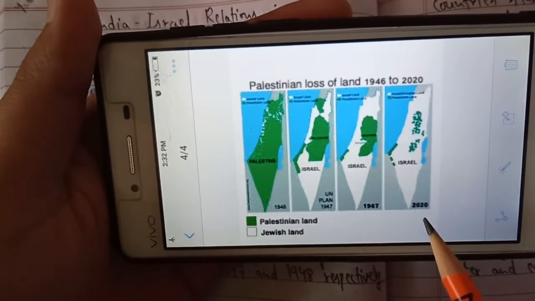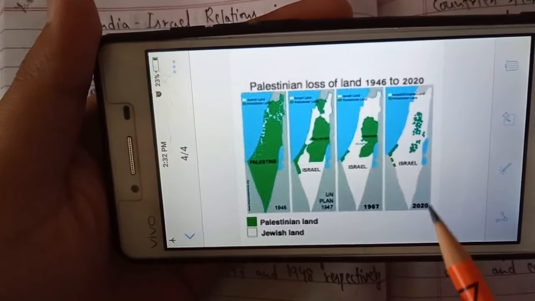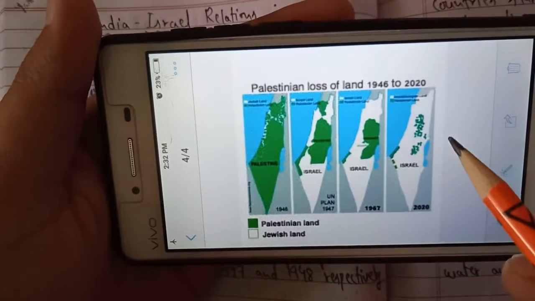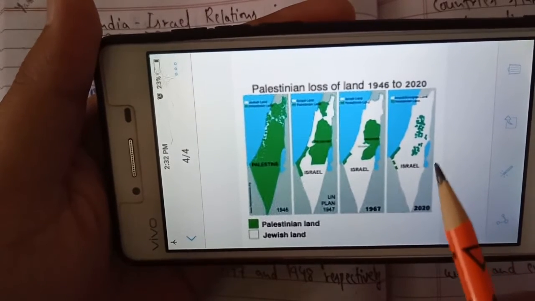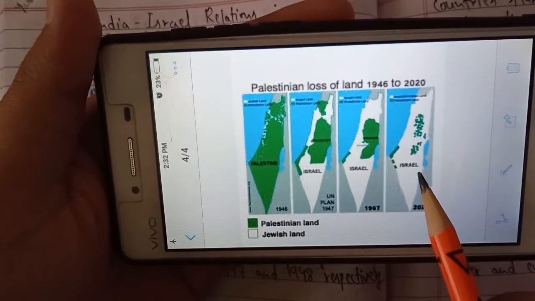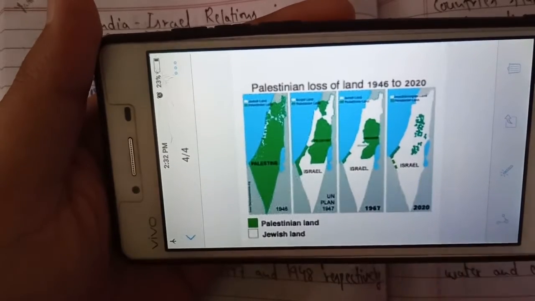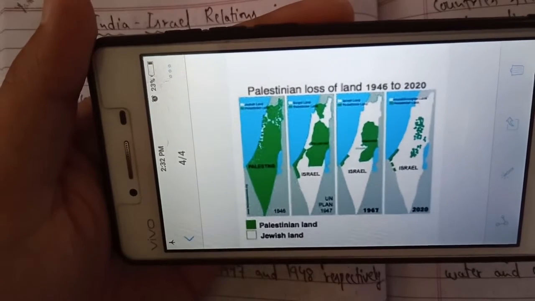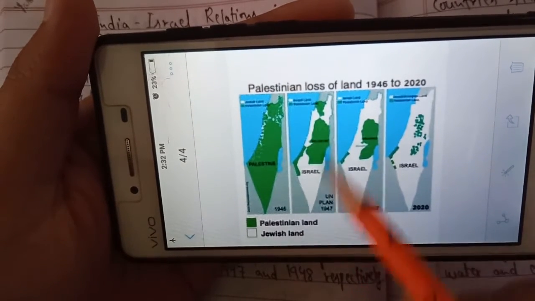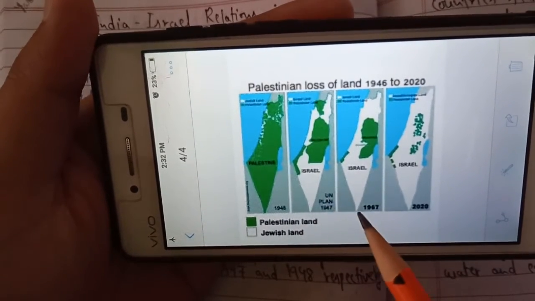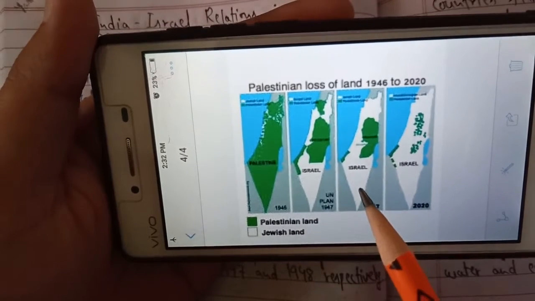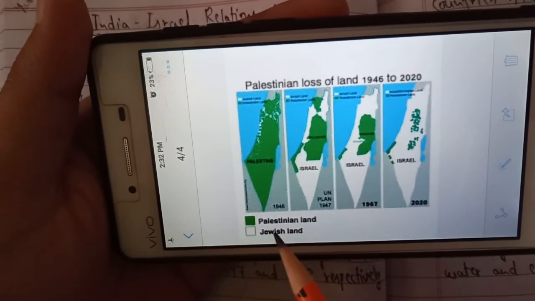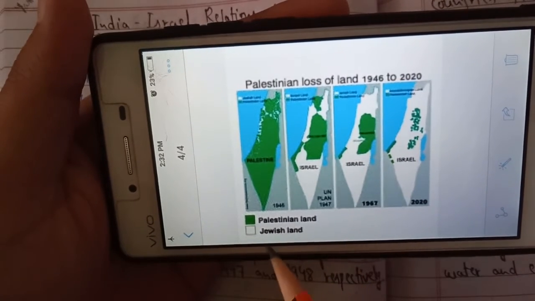This is the current situation, where Israel controls most of the area which used to be Palestine, and only a very small portion is left with the Palestinian population. So we can say the division of this region, which we call Israel, was based on religion and was done by UN mandate. That's why the green shaded part is now Palestinian land and the rest is Jewish land.